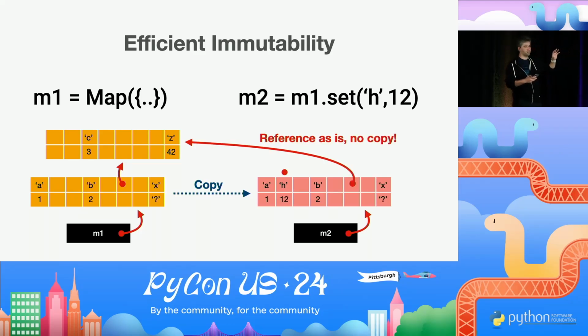And here is where the magic happens. The magic happens here because we don't have to copy the second level of this tree. It's fine as is. We just need to reference it. We can reuse most of this tree. We don't have to do anything to it. It's the same. So this is the magic behind this efficient data structure. Because you can imagine a mapping with billions of keys in it, you add an element to it, and only 5 nodes out of, I don't know, 10,000 changed. So this is why it's so efficient.